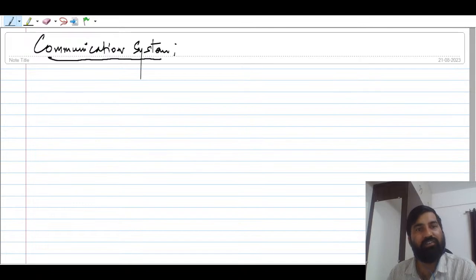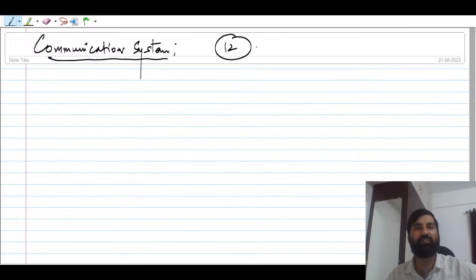So communication system is basically in GATE examination. If you see, the weightage of this subject is around 12 marks. And nobody guarantees that you're going to score complete marks from this subject, but I guarantee, from the very beginning, that you will be able to score complete marks from this subject. Because of the way I have analyzed the PYQ as well as the content, and the books we are going to refer, they are amazing, right? So communication system will be asked for 12 marks.